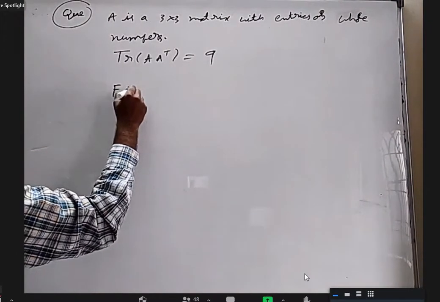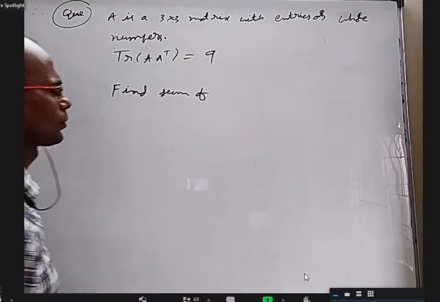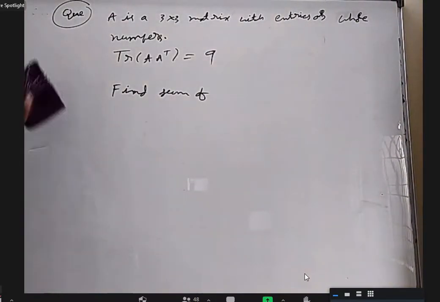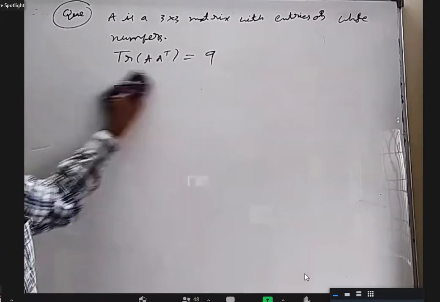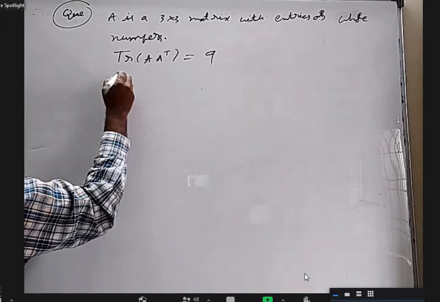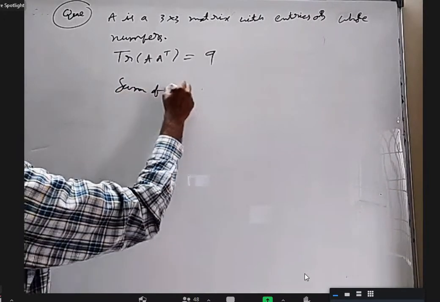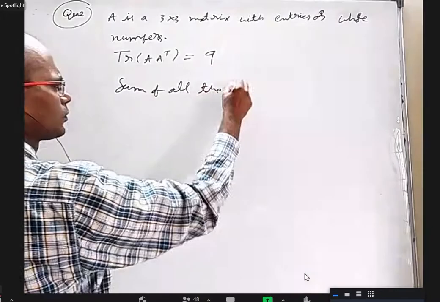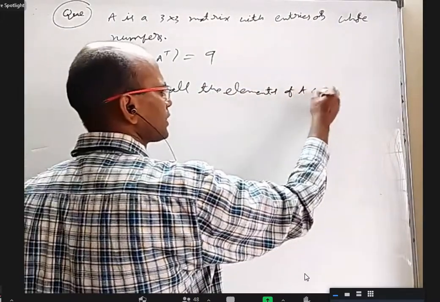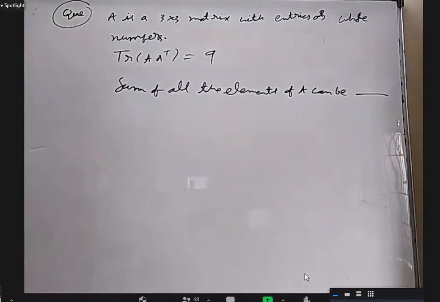Find the sum of all the elements of A. The sum of all the elements of A can be dash. Okay, you can have more than one answer also.